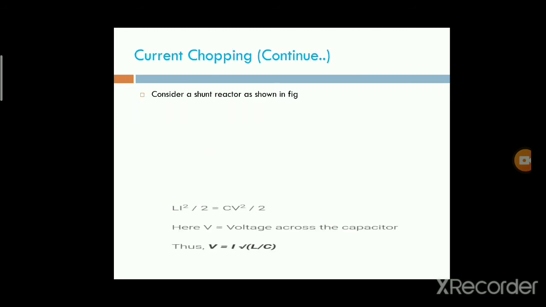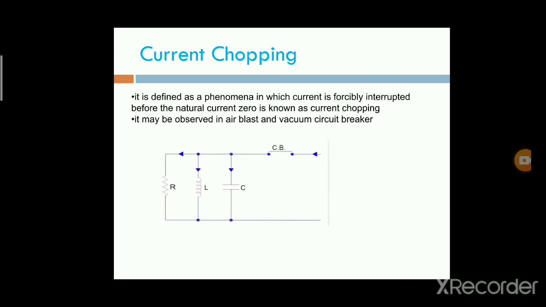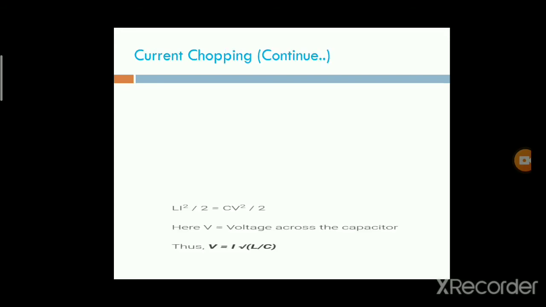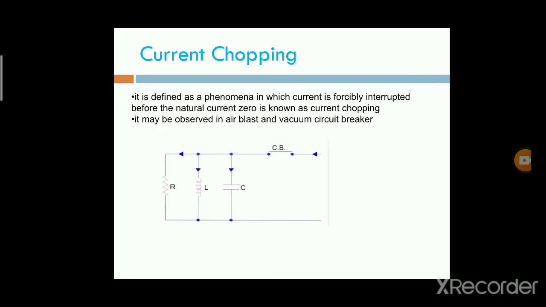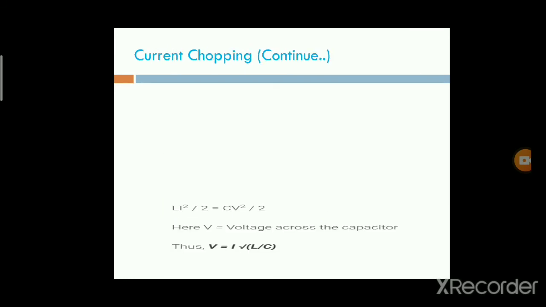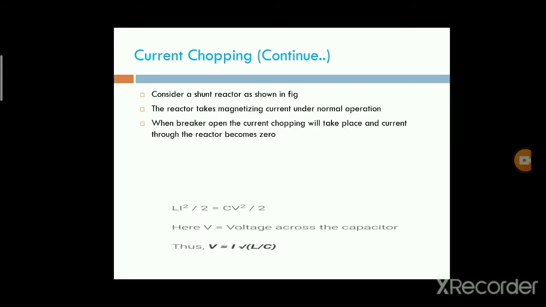Consider the shunt reactor as shown in the figure. This is the shunt reactor, an inductance, as shown in the figure. The reactor takes the magnetizing current under normal operating condition.